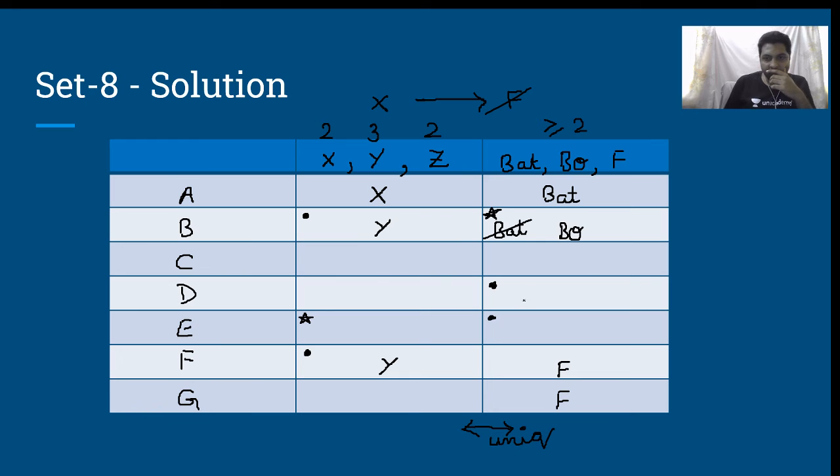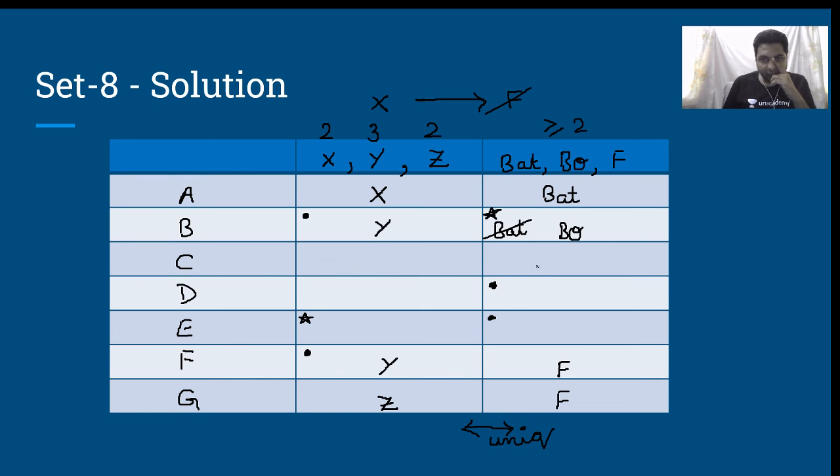If I write batting, what actually happens? X cannot come over here as well. Look at G. G was not selected by Y. Why? Because YF combination is already done, so I cannot write YF again. XF cannot come. Therefore, Y cannot come, X cannot come, which means this has to be Z only. Is that clear? So Z and F is already done. Okay. So this much is written.